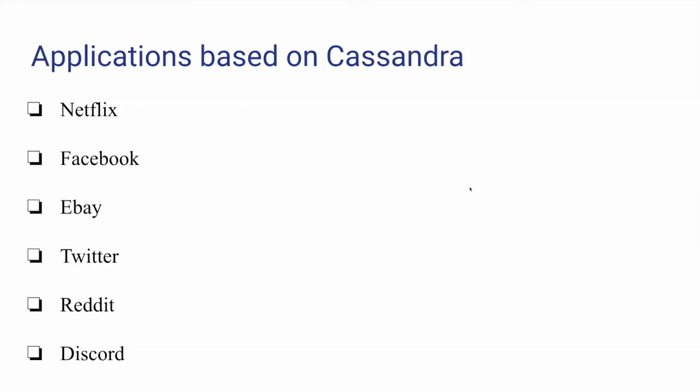Cassandra is trusted by many companies like Netflix, Facebook, eBay, Twitter, and Discord. Discord chose Cassandra as it fulfilled all the requirements, as they can scale at any time and can tolerate the loss of a node without any impact on the application.